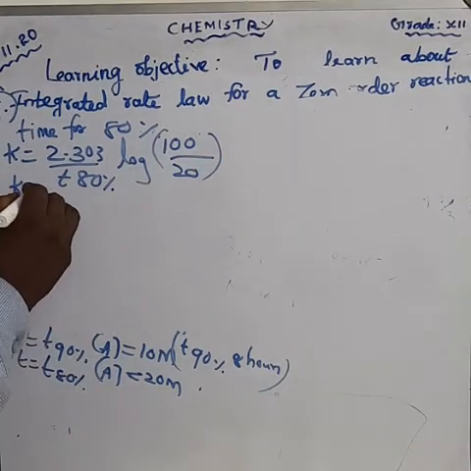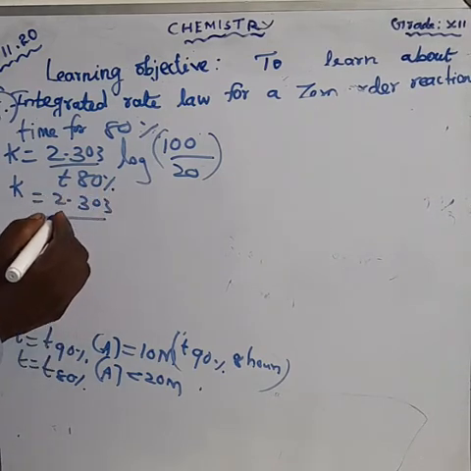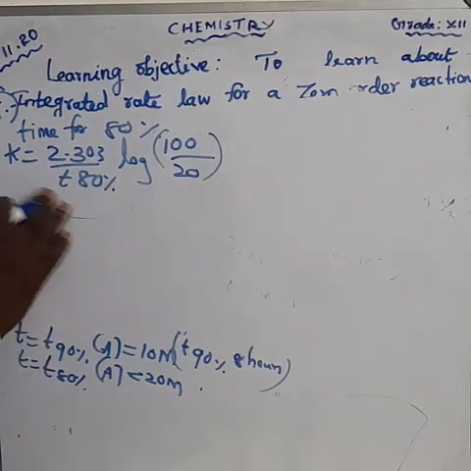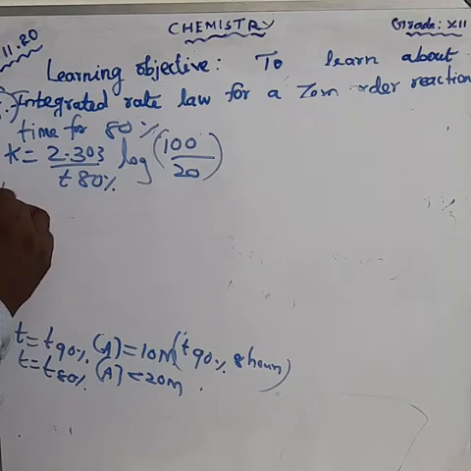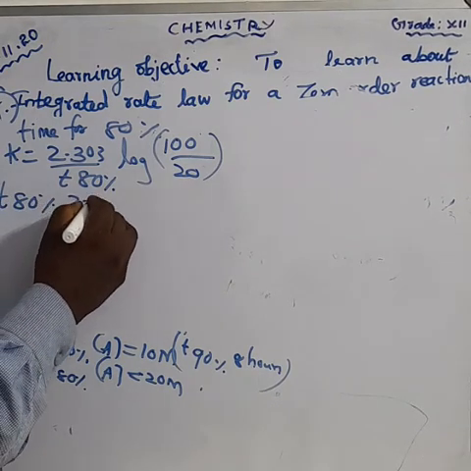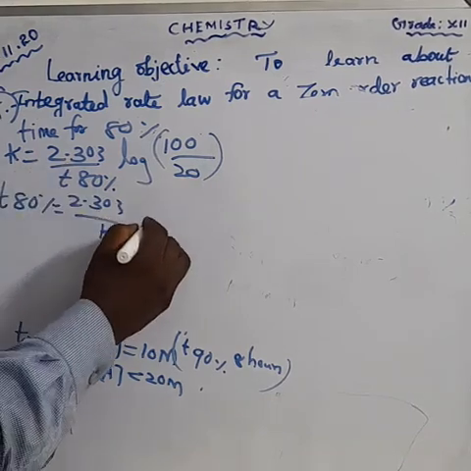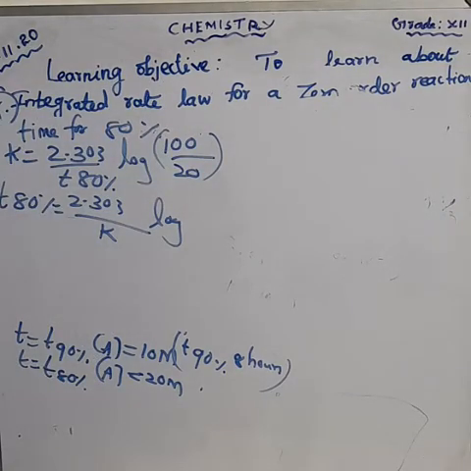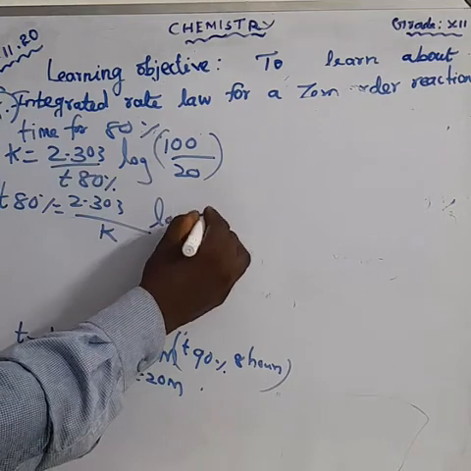K is equal to 2.303 by T 80% log 100 by 20. Here we are not calculating K; from this we are calculating T 80%. Then T 80% is equal to 2.303 divided by K log 100 by 20. What is the value? 5. So we are writing log 5.